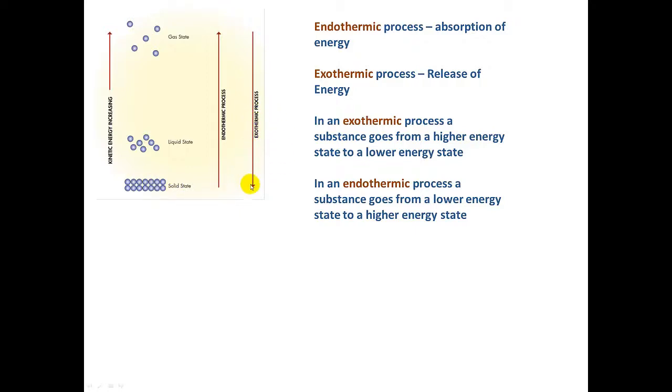But when that happens, there's a release of heat, and that is exothermic. The same when a substance goes from the gas state to the liquid state. Condensation, that is an exothermic process. Again, the substance is going from a higher energy state to a lower energy state. So exothermic and endothermic are two very important concepts that we'll revisit as we go.